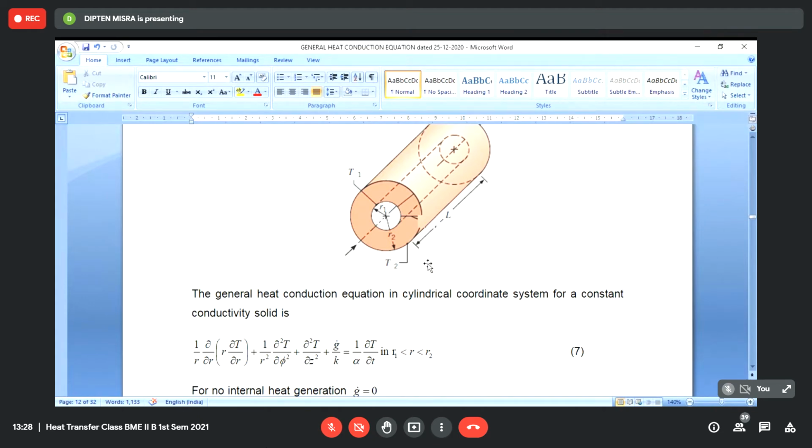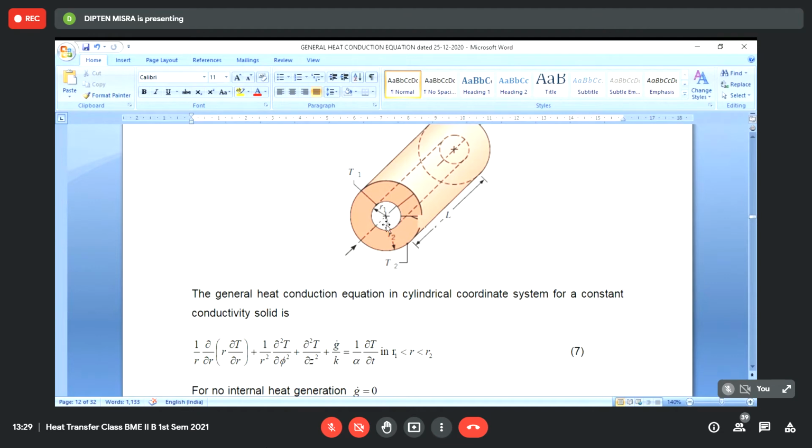So what we can see here is that if you take any radial distance and draw an imaginary cylinder at that radius, the same rate of heat has to flow through each of these imaginary cylinders at different values of r. Because the same heat has to flow from the inner surface to the outer surface, and that does not change with radius. So the Q dot has to be constant with respect to radius. Whatever Q dot enters through this surface, the same amount, the heat transfer rate, has to come out from the outer surface.